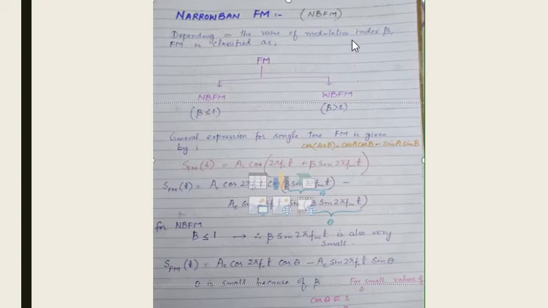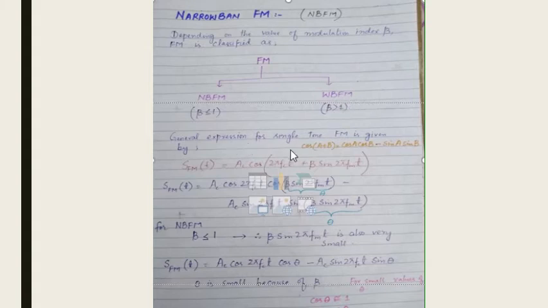Depending on the value of modulation index, FM is classified as narrowband FM and wideband FM. If the modulation index value is less than or equal to 1, then this is narrowband FM, and if the modulation index is greater than 1, then this FM is wideband FM.